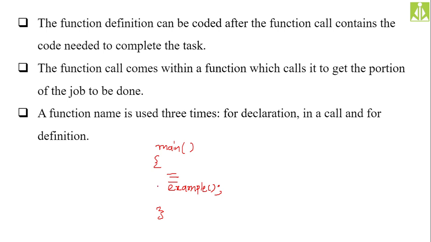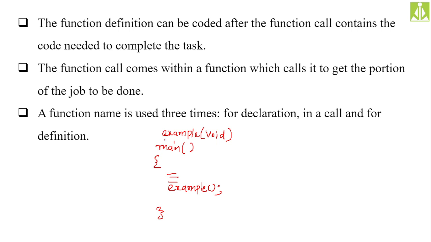The function declaration should come before the main function. For example, this is the function declaration with void, as it is not taking any parameters. You can see I am not passing any parameters, so the parameter type will be void. We discussed the type void in your first unit. Void means no values. To indicate that the function does not have any parameters, we use the type void. The type void here tells the compiler that example is a function and it is not going to take any parameters.